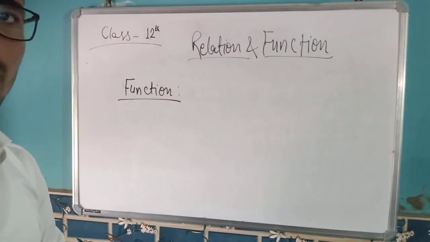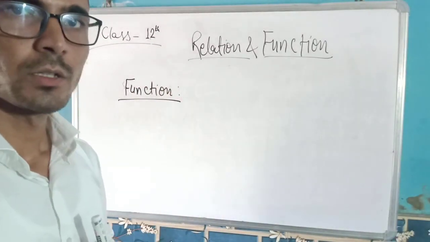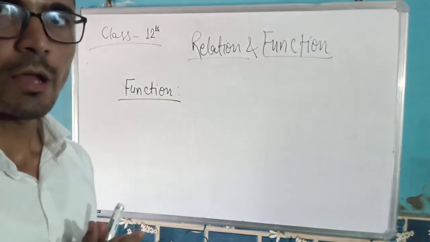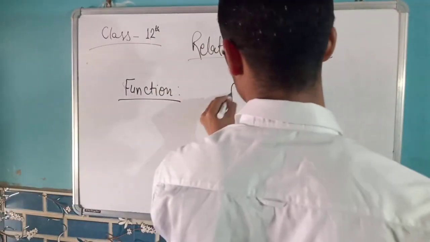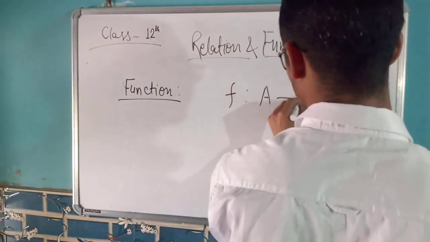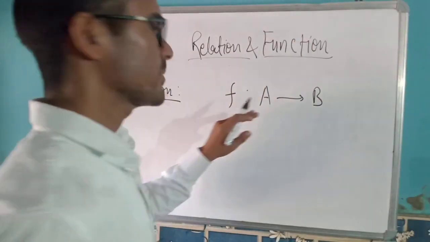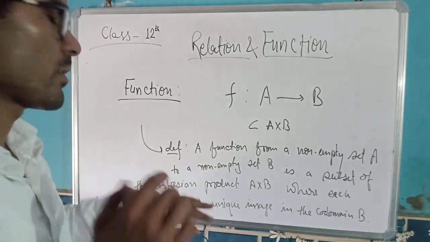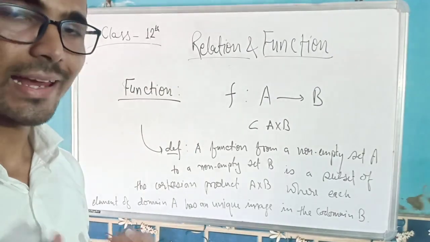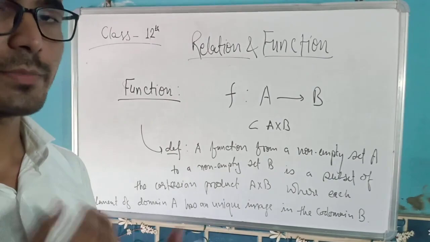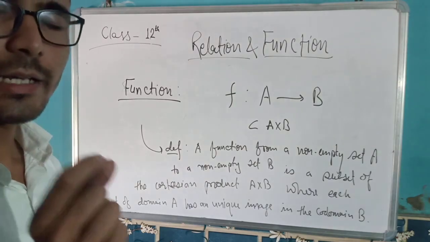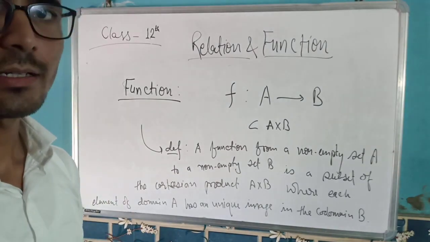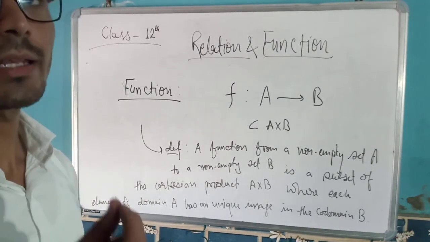But now we come to functions. It is of course a kind of relation, but there's a minor difference. So if I say f is a function from a non-empty set A to a non-empty set B, it is a subset of the Cartesian product A cross B, where each element of domain A is uniquely related to an element of B.